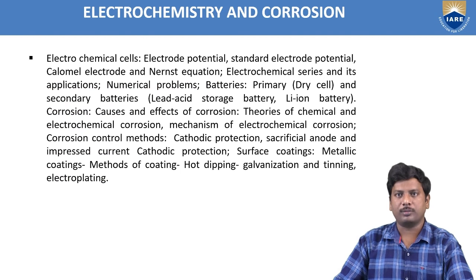It involves electrochemistry, electrode potential, standard electrode potential, calomel electrode, and the Nernst equation. Electrochemical series and its application. Numerical problems, batteries, primary dry cell, and the secondary batteries, lead acid storage battery, lithium-ion battery. And the second part, nothing but corrosion: causes and effects of corrosion, theories of chemical and electrochemical corrosion, mechanism of electrochemical corrosion, corrosion control methods, cathodic protection, sacrificial anode and impressed current cathodic protection, surface coatings, metallic coatings, methods of coating, hot dipping, galvanizing, tinning, and electroplating.